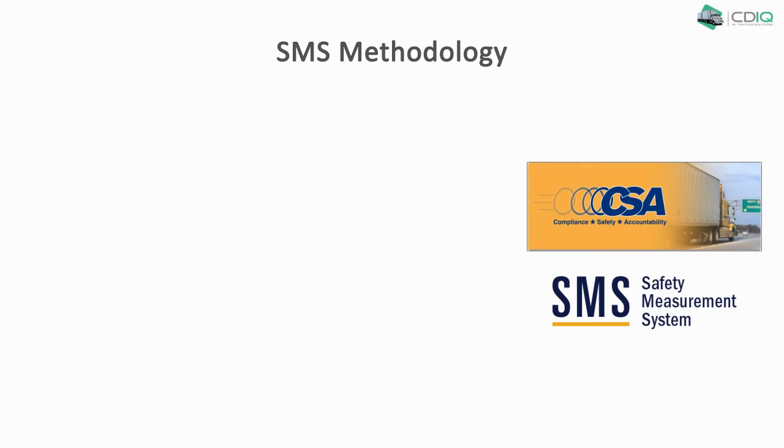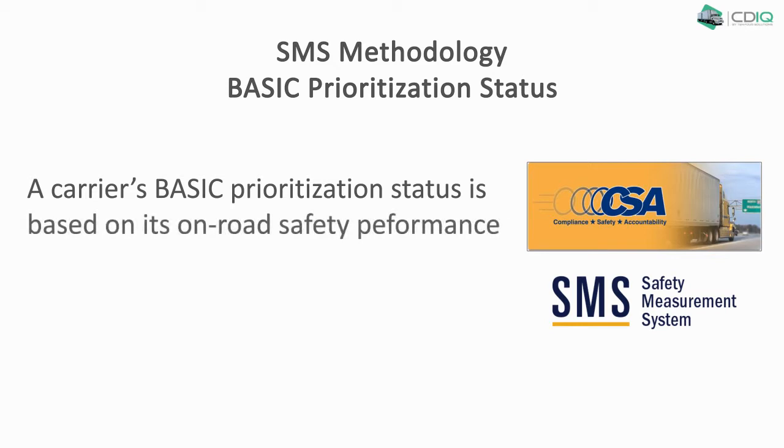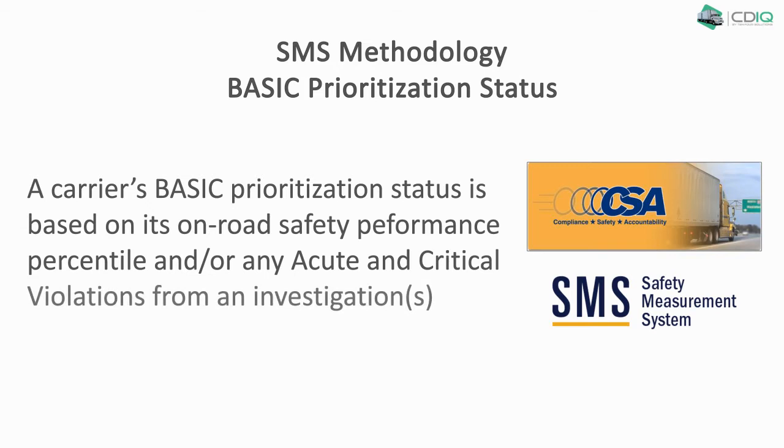BASIC prioritization status. A carrier's BASIC prioritization status is based on its on-road safety performance percentile and/or any acute and critical violations from an investigation related to that BASIC.